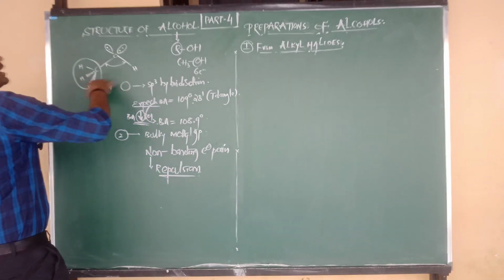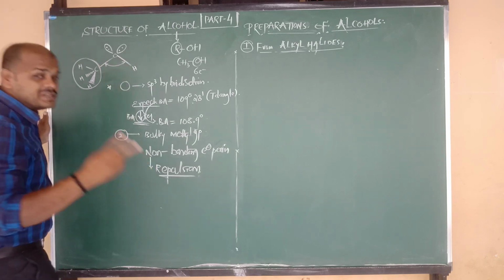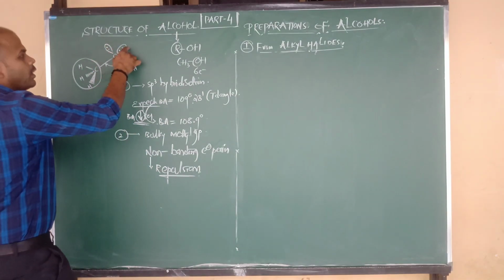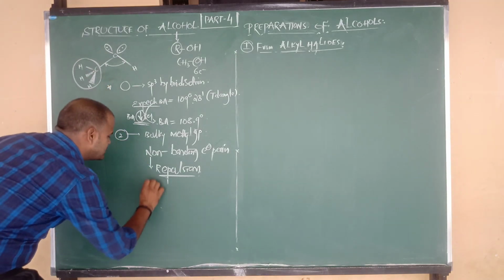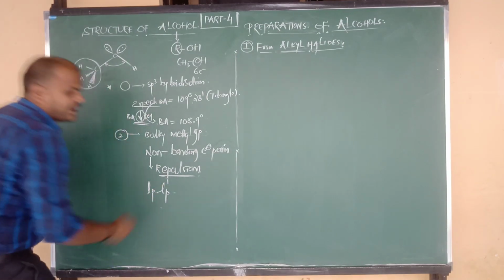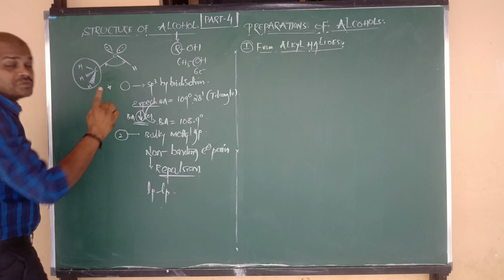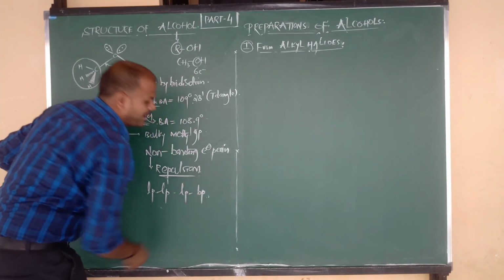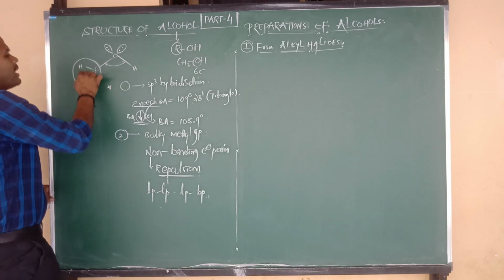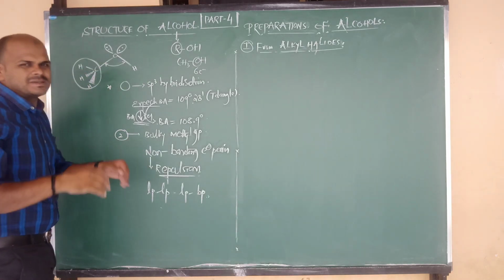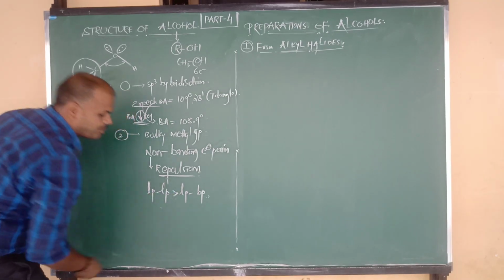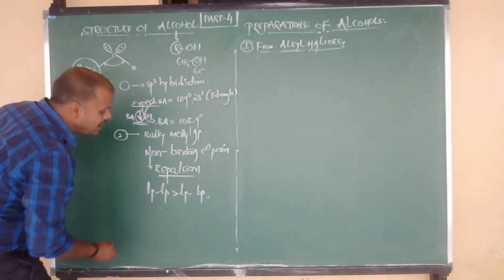So in this methyl alcohol, which type of repulsions do you see? Lone pair repulsions. Lone pair causes repulsions with what? Bond pair. So we have lone pair and bond pair, and also bond pair and bond pair, but those are completely negligible. There is no need to focus on that much. So lone pair repulsions are more powerful as compared to lone pair and bond pair.